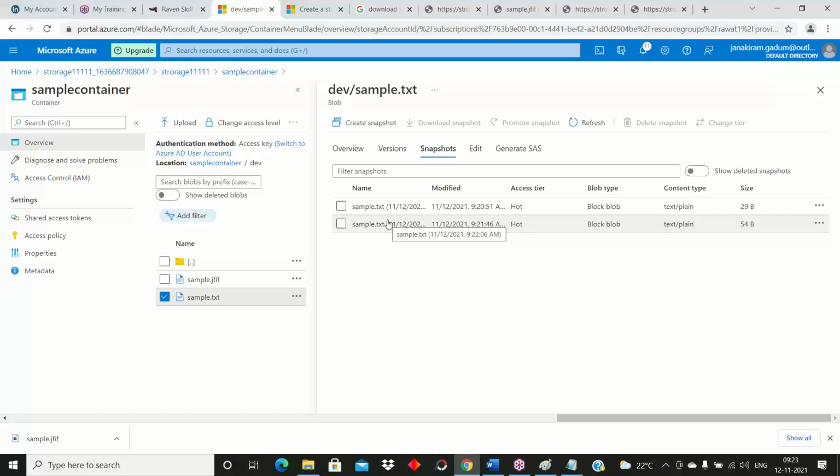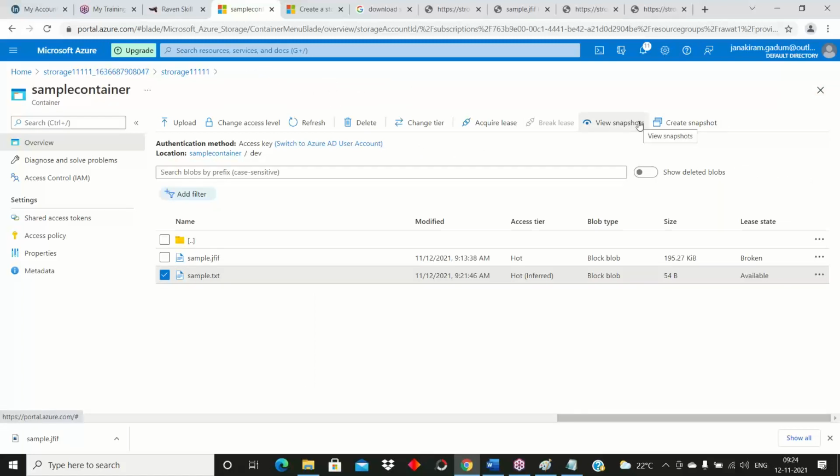In this, they are maintaining both histories, the previous one and the latest one. Whatever I need now, I need to choose according to the requirement. Okay, this is create snapshot. Create snapshot is nothing but maintaining the entire history of files and data.